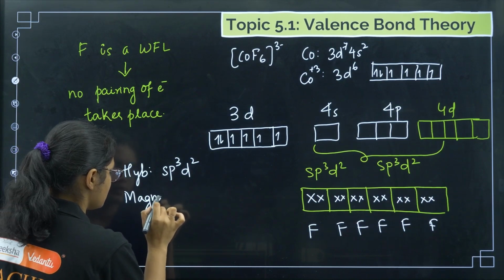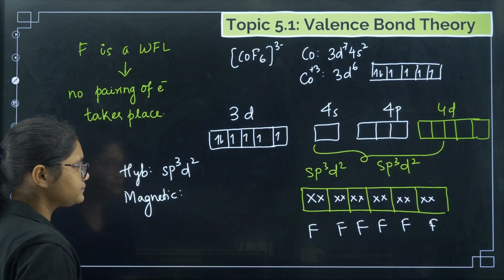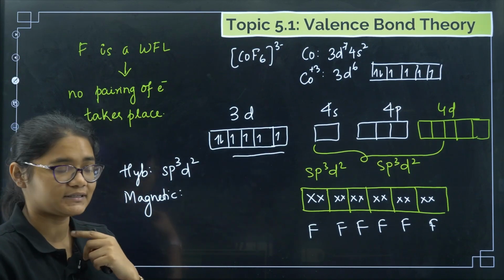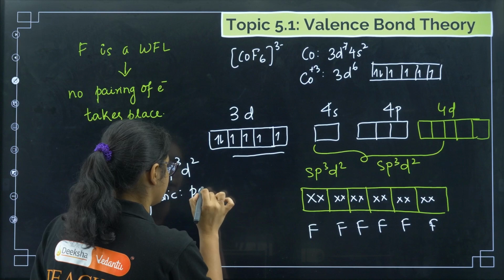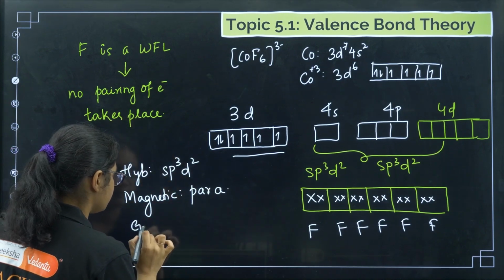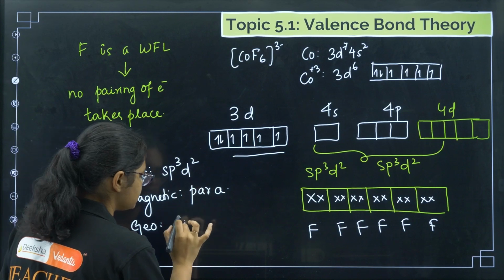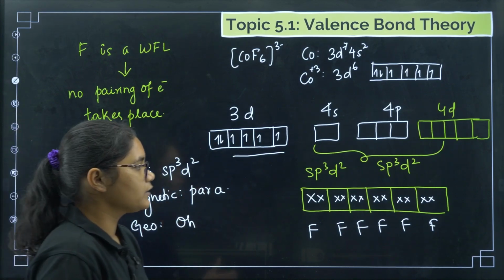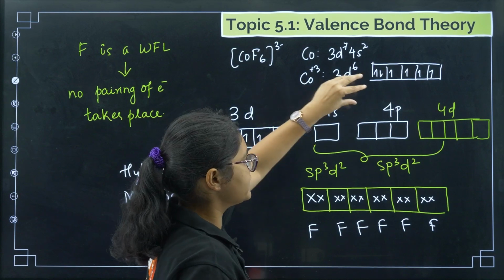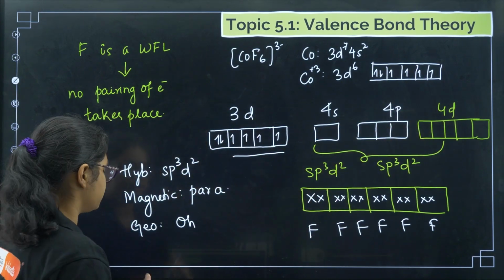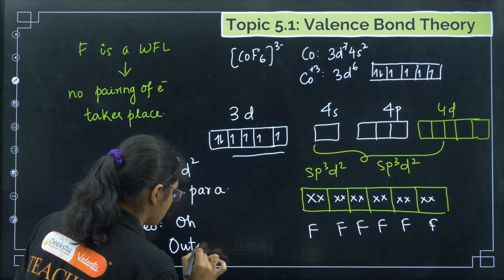And what about the magnetic moment? If I say magnetic nature, you see there are 4 unpaired electrons here, right? If unpaired electrons are there, then it is paramagnetic. Okay. Now coming to geometry. For coordination number 6, there is only one geometry, that is octahedral. Now whether it is an inner orbital complex or outer orbital complex: 4s, 4p and outer d, 4d is used. Outer d is used, so that is why we call it an outer orbital complex.